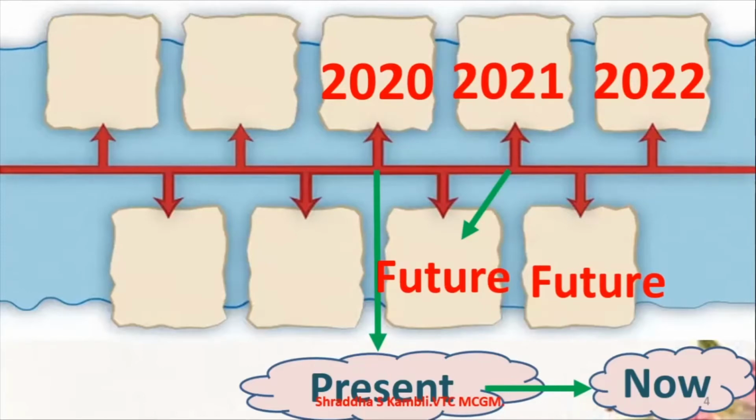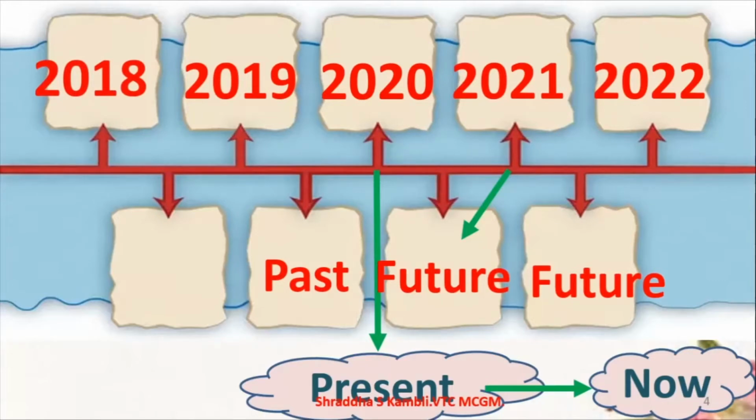Now let us come to the main point of our lesson. What is the past? Anything which happened before 2020, that is 2019, last year, when you were all in standard 4th, that is the past. Even 2018, when you were in standard 3rd, that is also the past. So when we study history, we study about the past.